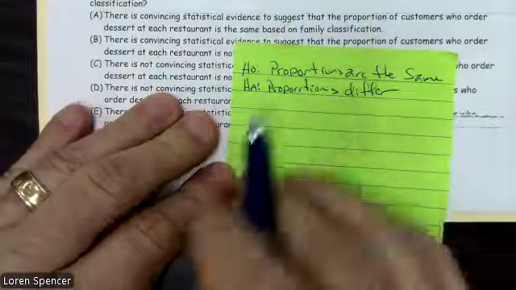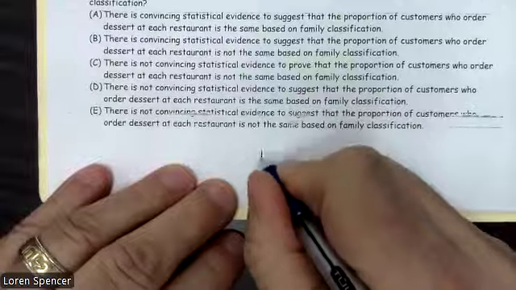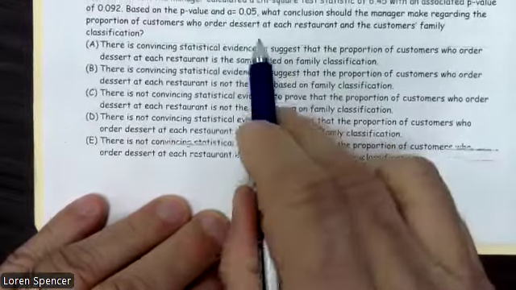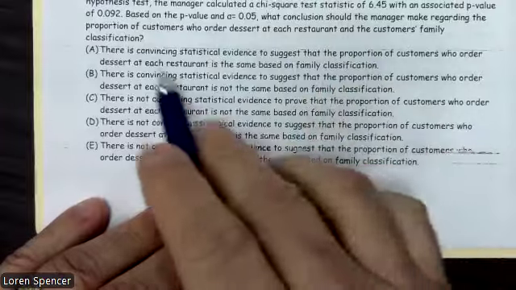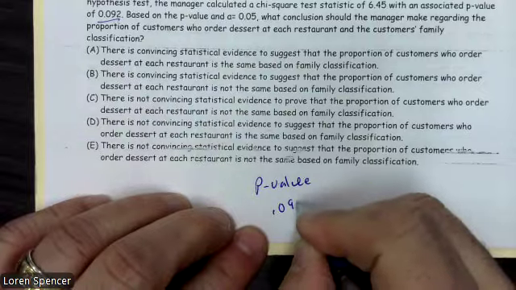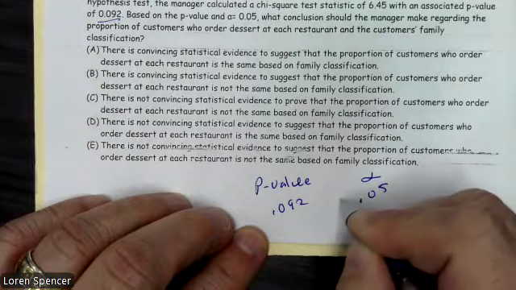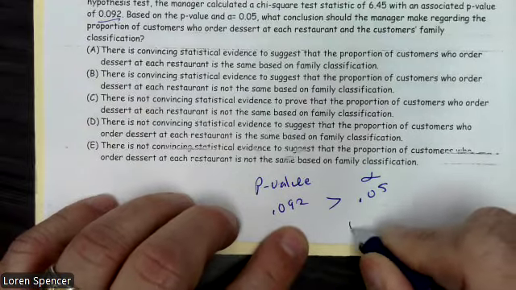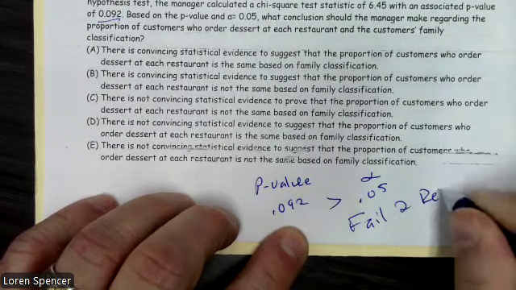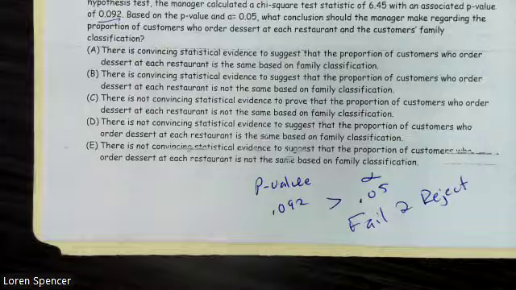Well, in this case, our p-value they said was 0.092. Our alpha is 0.05. This is greater, so we're going to fail to reject. If we fail to reject, that means we don't have enough information. All right? That means there's not enough.